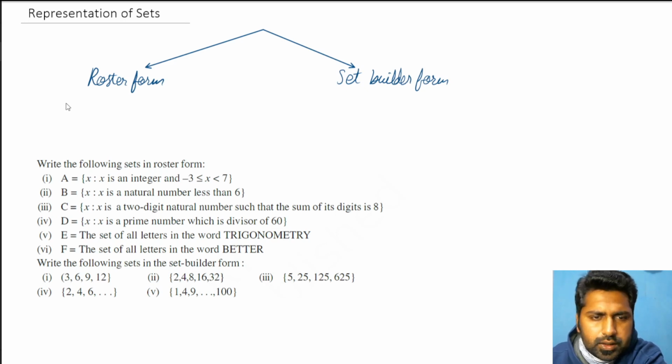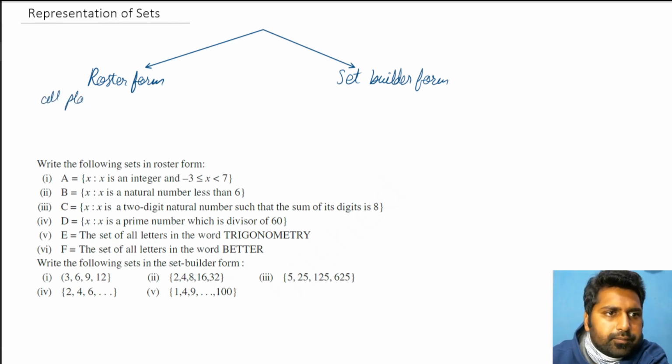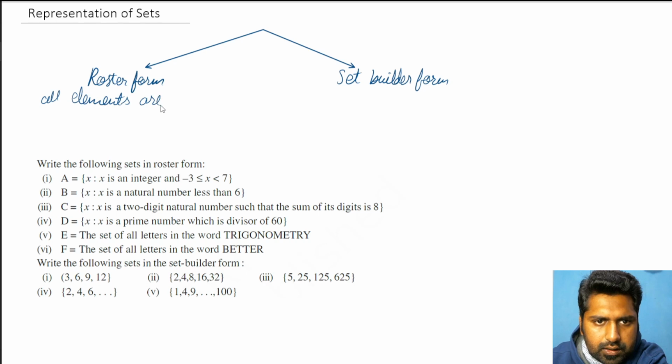The rule to write any set in roster form is: all elements which satisfy the condition are written.